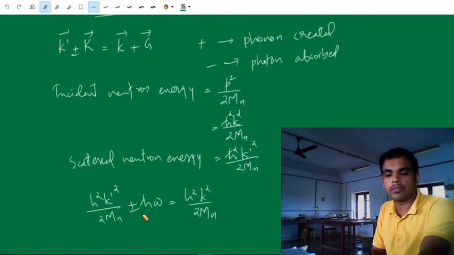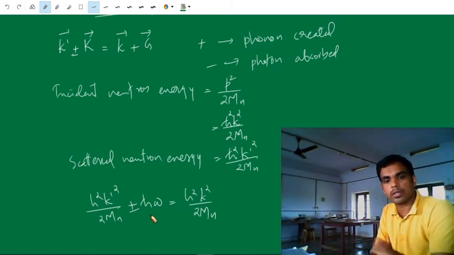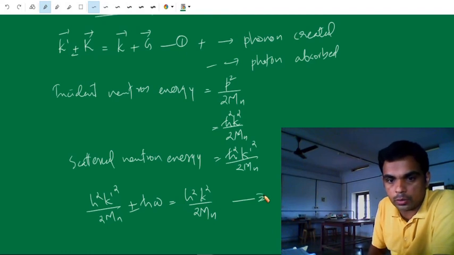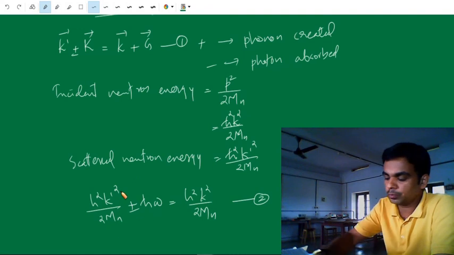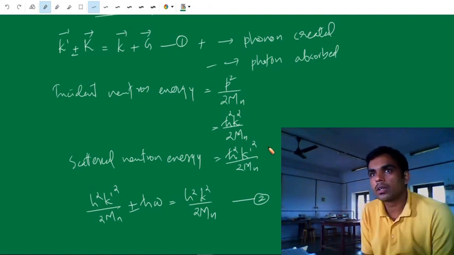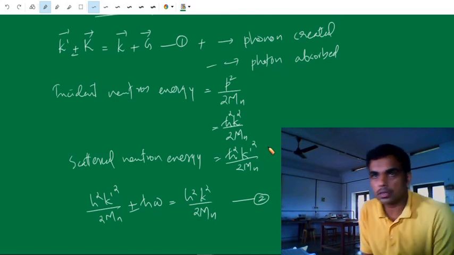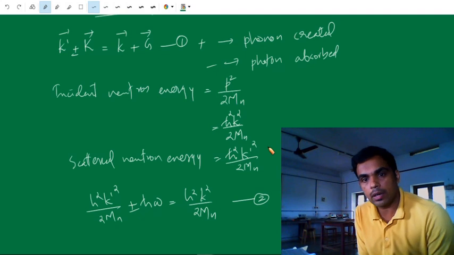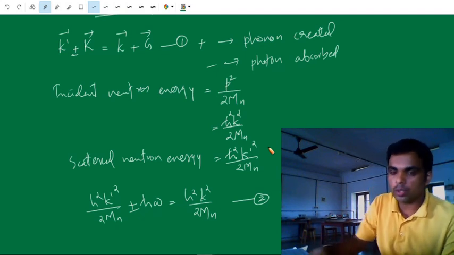So if we find out this value of energy loss or gain, we can find out the dispersion relation from this. Okay, using equation 1 and equation 2, we can find out the relationship between omega and k. So like this, we can experimentally determine the dispersion relation, that is the relation between omega and k of crystal vibration. Okay.